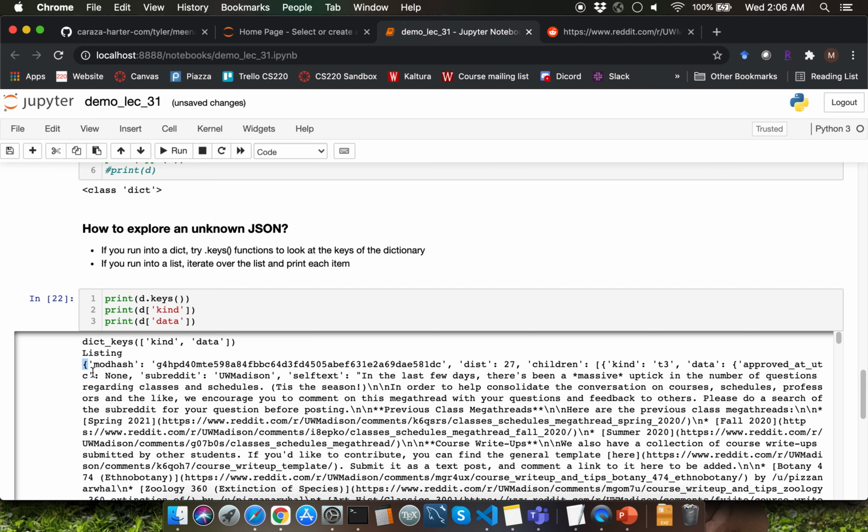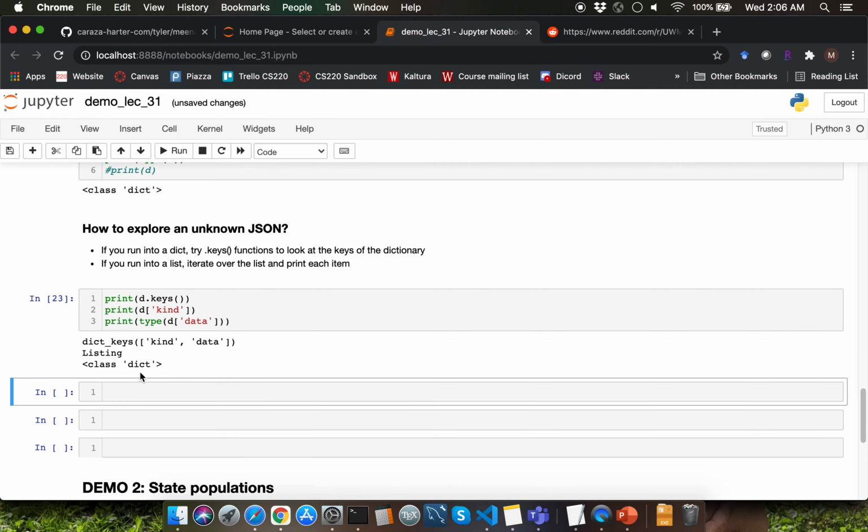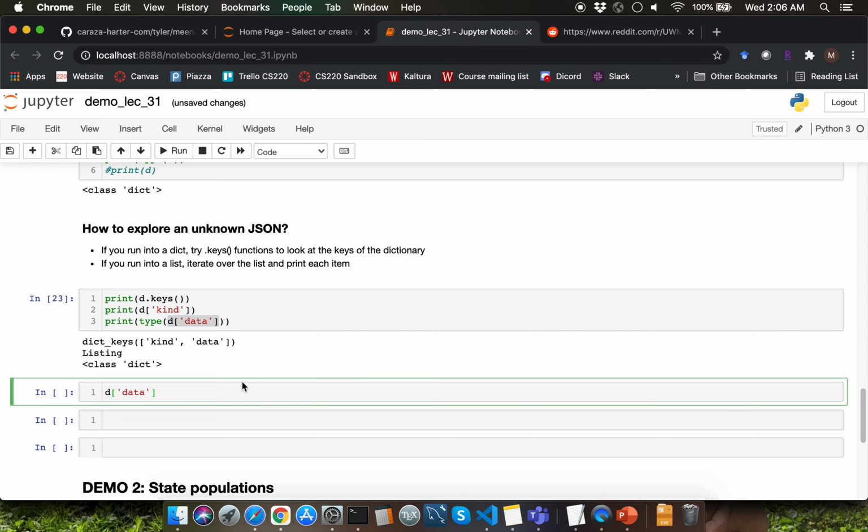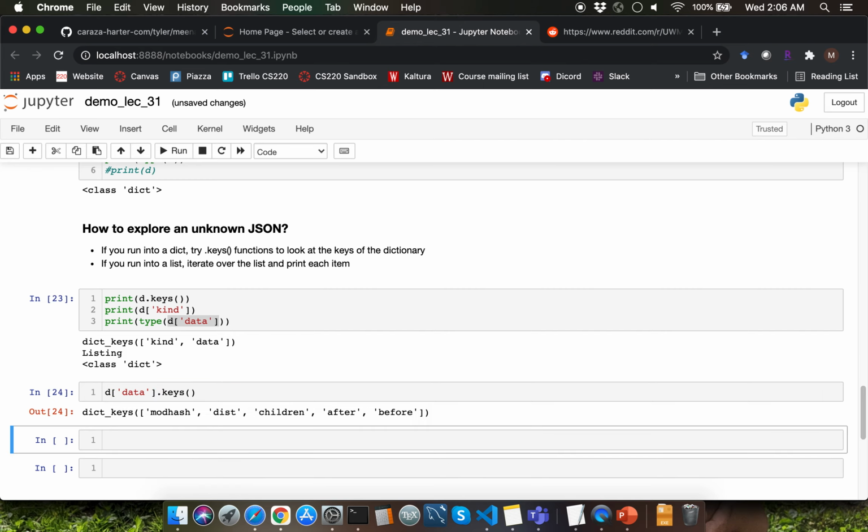Observe that we are getting another dictionary. How do I know it's a dictionary? Because we have curly braces. I can go ahead and confirm this is a dictionary by invoking the type function call. Since we have run into another dictionary here, I'm going to take D of data here, which is a dictionary, and invoke the keys method on it.